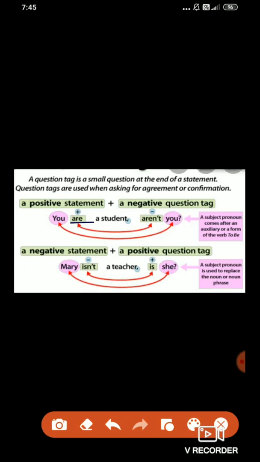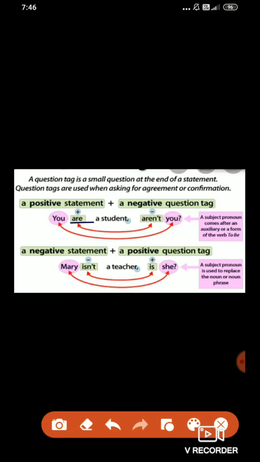And after that you need to write the auxiliary verb. Are is there here, so you have to write aren't. Why? You have to put R and apostrophe T, which means not. Aren't. Why? Because the sentence is positive and we have to add the question tag negative. So in the question tag we'll use n't, that means apostrophe T, which means not.